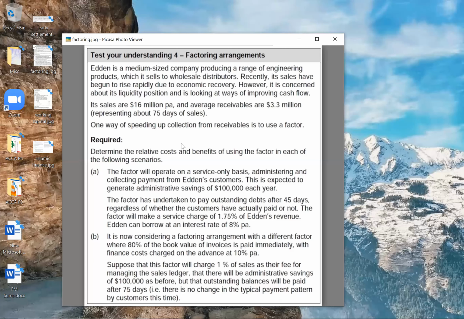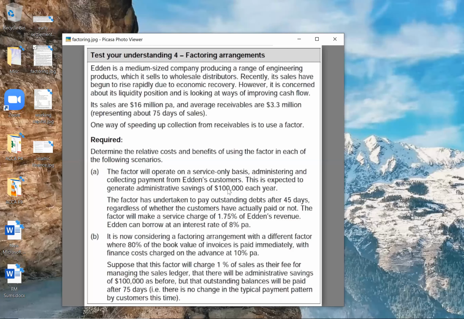This is expected to generate administrative savings of $100,000 each year. Since we have appointed the factor, correct? Our time and energy is saved, correct? So salary paid to our employees is saved. So that saving is what? $100,000. So due to appointing the factor, we are having one benefit, that we are saving administration cost of $100,000.